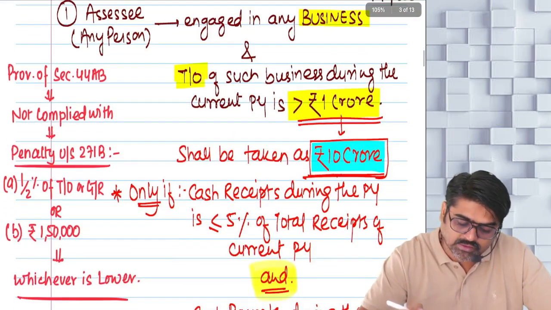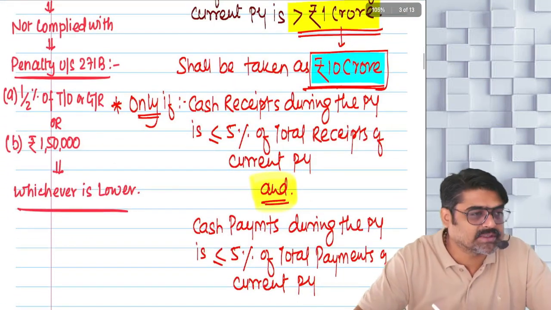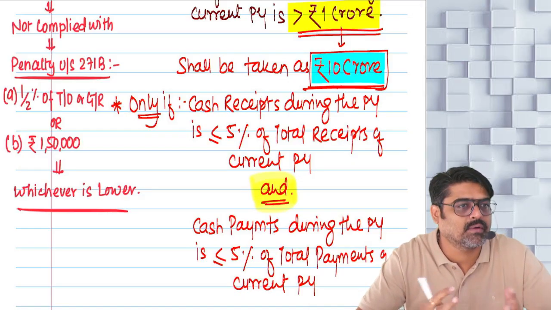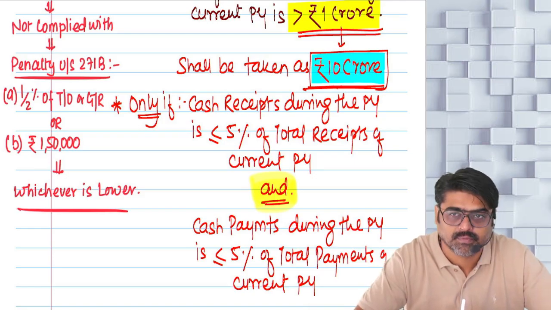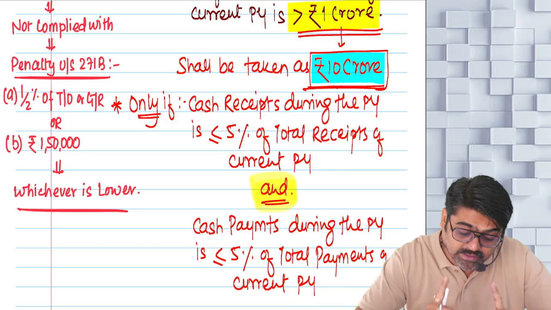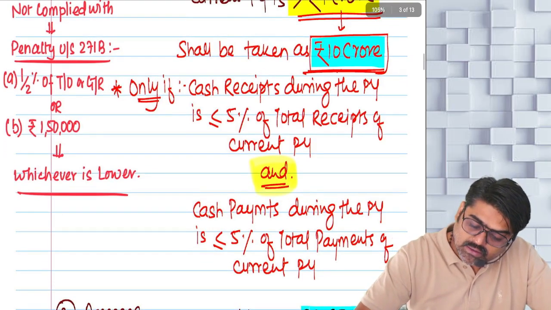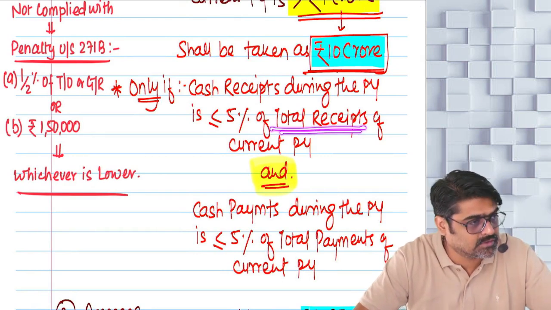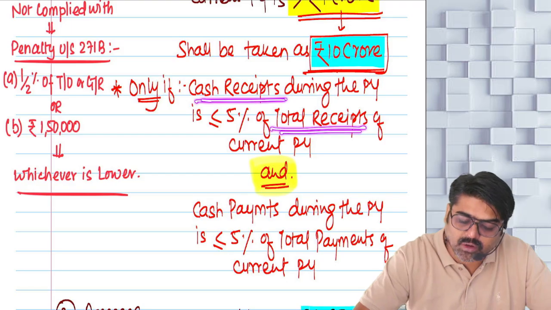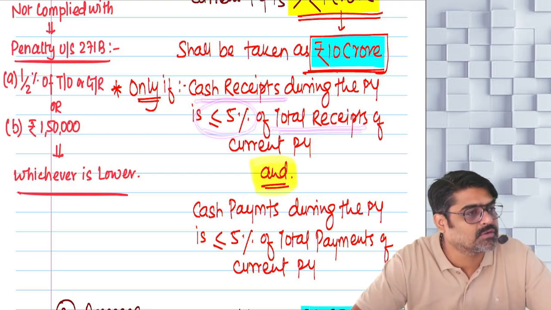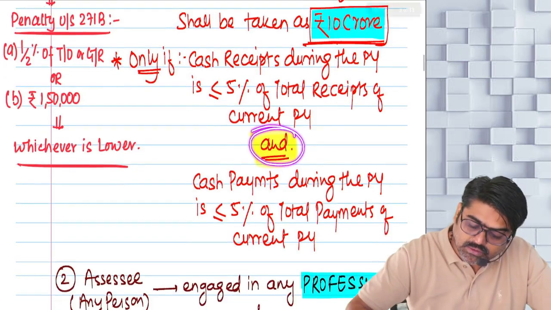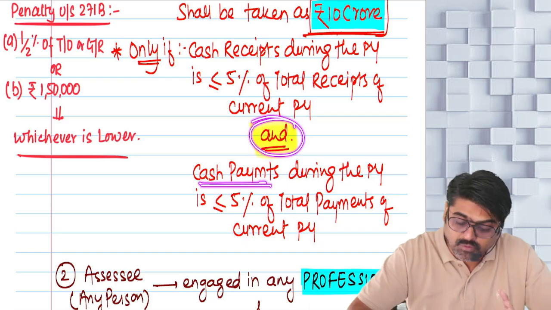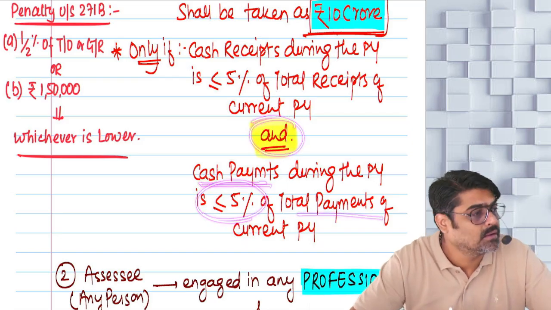Now there is an exception to this point: even if your turnover is more than 1 crore, still you are not required to get the books of accounts audited. But for that you have to make sure that during the previous year, out of the total receipts in your business, cash receipts are not more than 5% of your total receipts, as well as cash payments from your business are not more than 5% of total payments in your business.